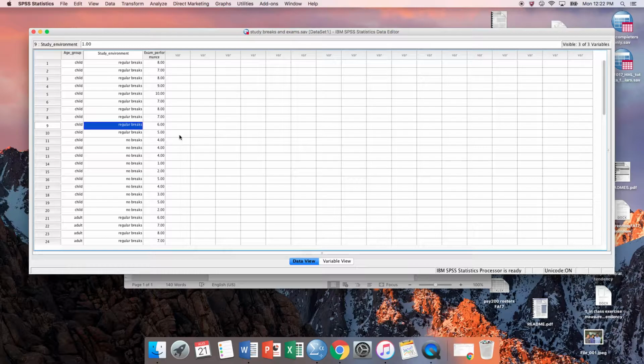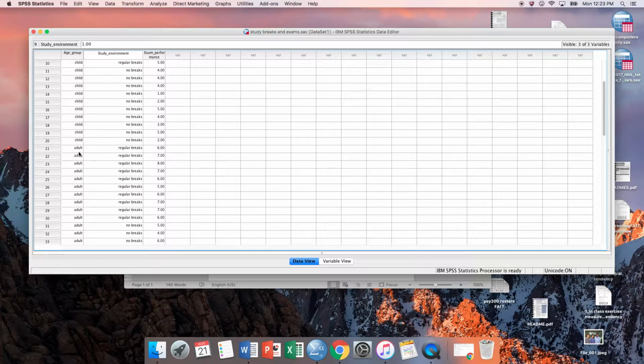Okay, so let's take a look at how we have the data set up. In this case, just to make it a little easier to see, I set it up in label view so that we can see how everything is set. So as always, each row represents one person. So let's imagine that this is a child, Mona, and Mona is in the child group, and she was assigned to regular breaks. At the end of the exam, she received an 8 out of 10. And then let's go down here and say this is Damien. Damien is also in the child group. He was assigned to no breaks, and he received a 4 on the final exam.